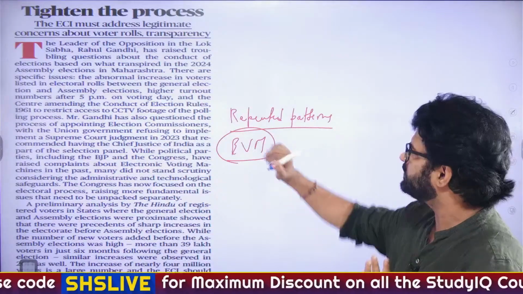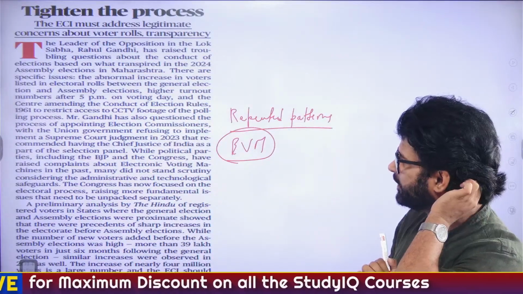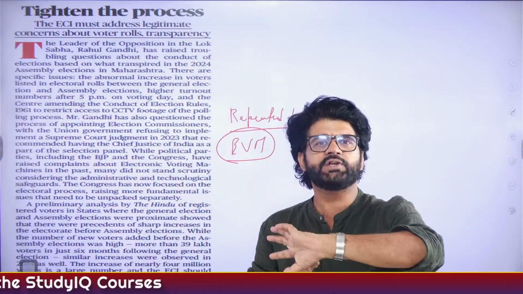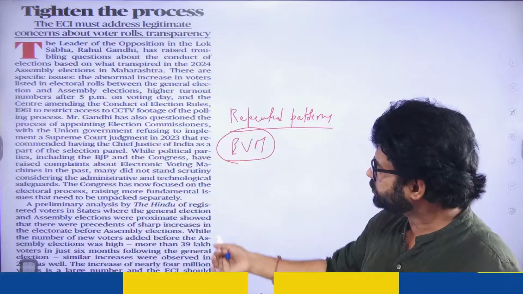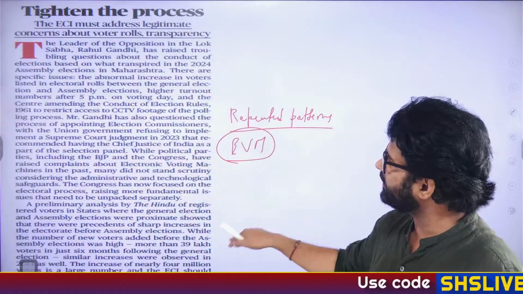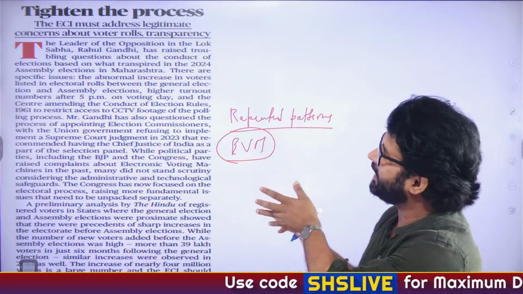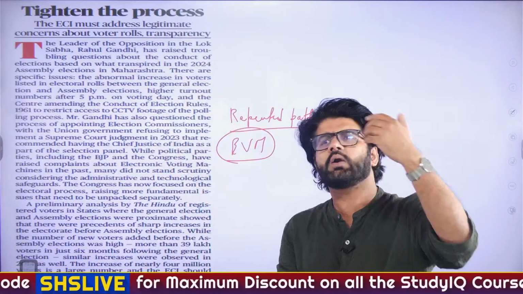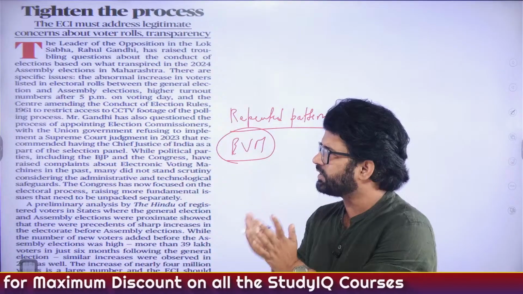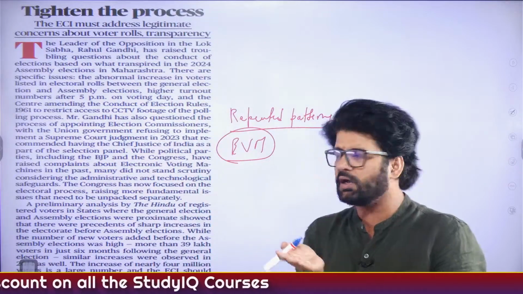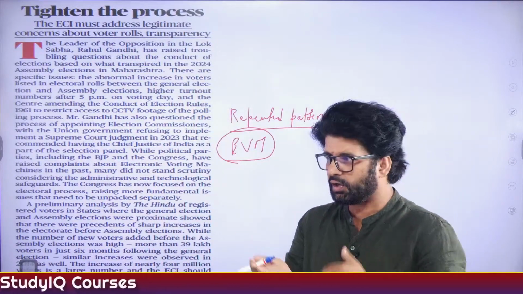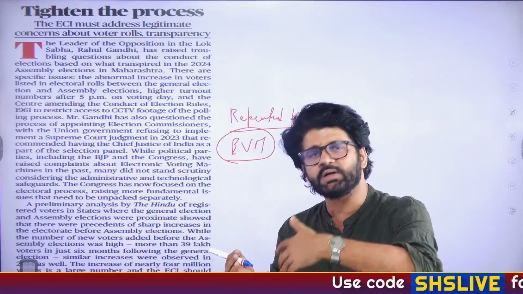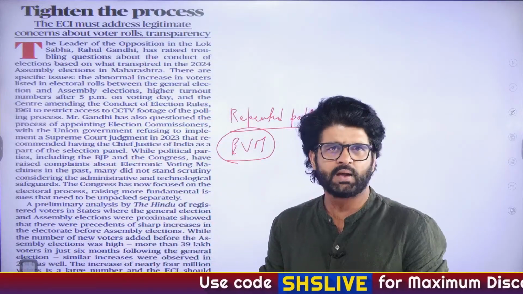Then there is the issue of transparency related to the Election Commission of India. Then there are other issues related to how election commissioners are appointed, why the Chief Justice of India is not a part of it. So all these issues have been raised. This article is saying that rather than raising issues like Rahul Gandhi sir has raised here, or like different political parties do just after the election results are announced, if this is a very serious issue, they should not wait for election results to come. They should consistently and persistently raise this issue, and this is not good.